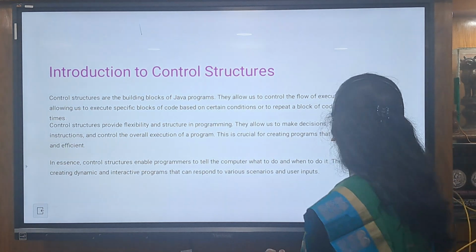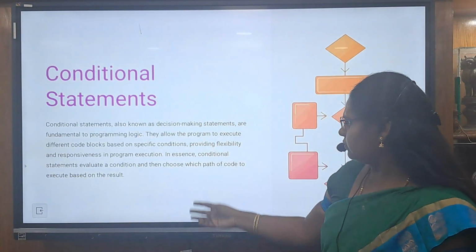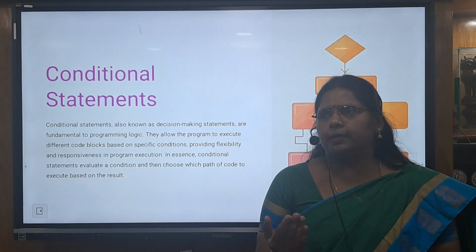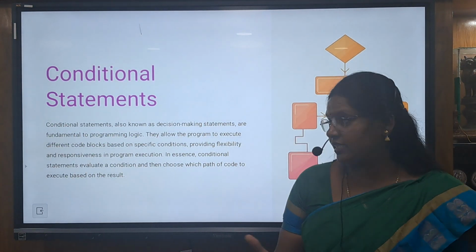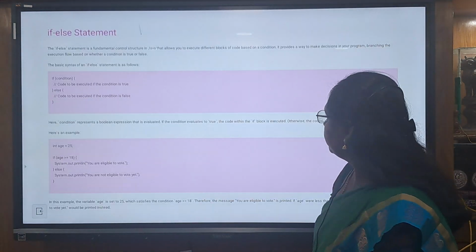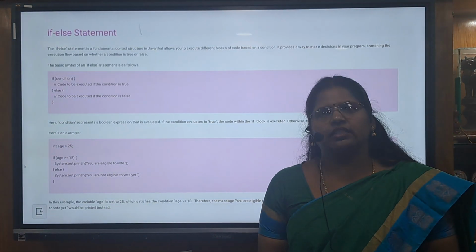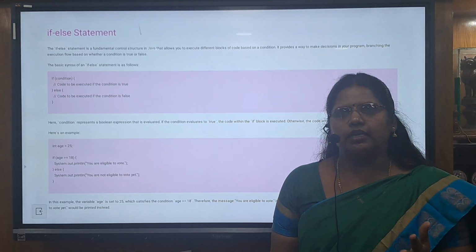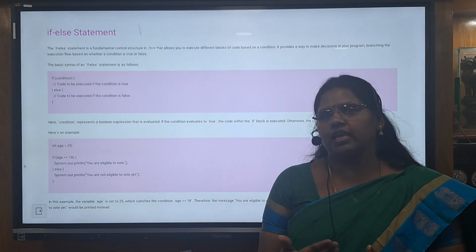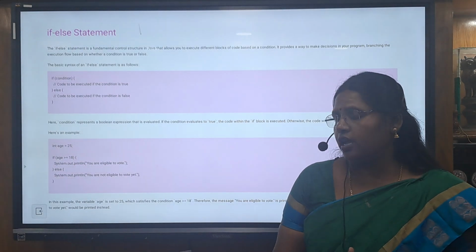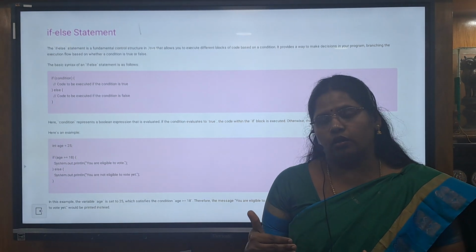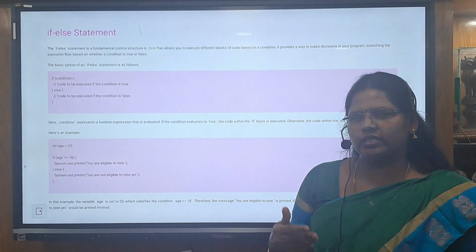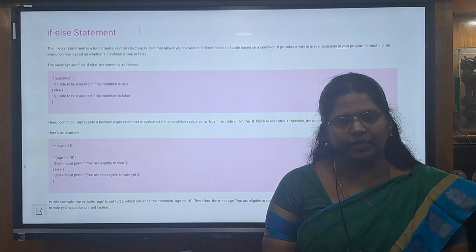There are 3 types of control structures: conditional statements, iterative statements, and switching statements, the selection statements. In selection statements, branching statements, we are having if, simple if else, as well as if else ladder. And in iterative statements we are having while, do while, as well as for. And next, the switch statement is used.